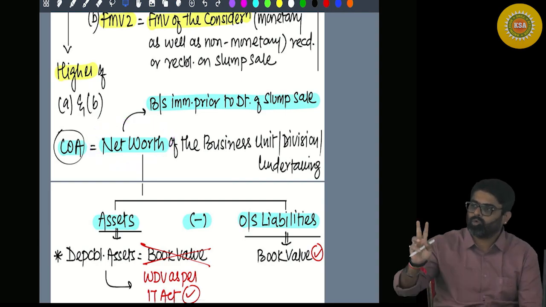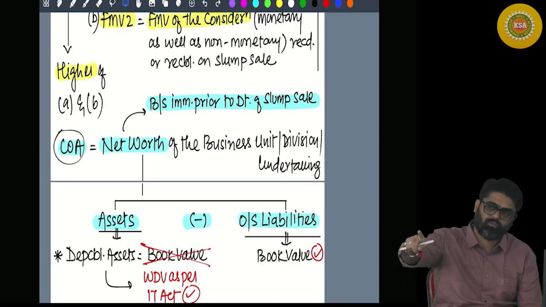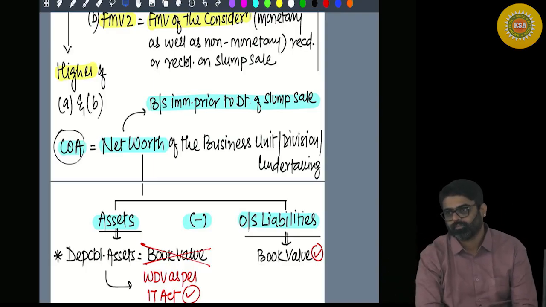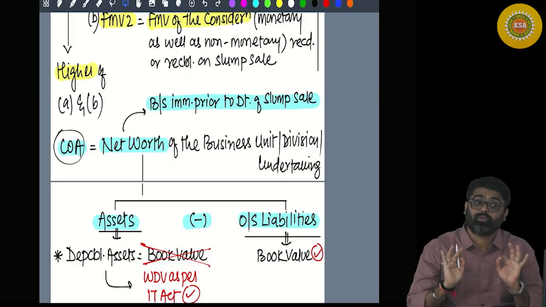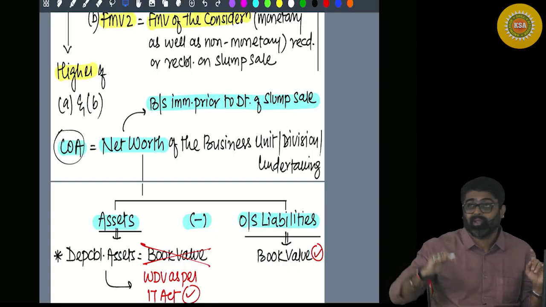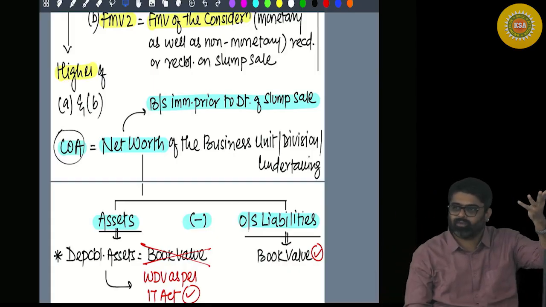Now, there are two ways in which the net worth can be calculated. The way which you were saying is the liability side approach: equity, capital, reserves and all. We have to follow the asset side approach. We have to follow assets minus outside liability, which will result into net worth only.